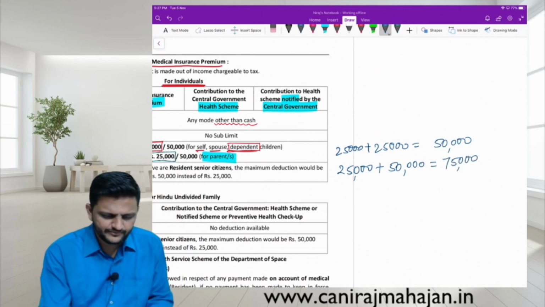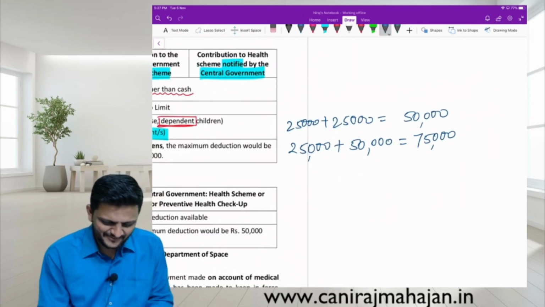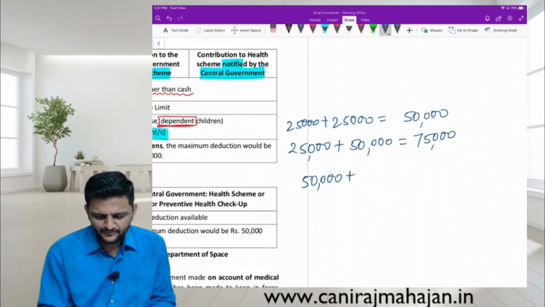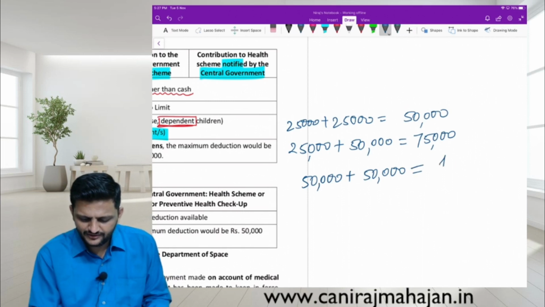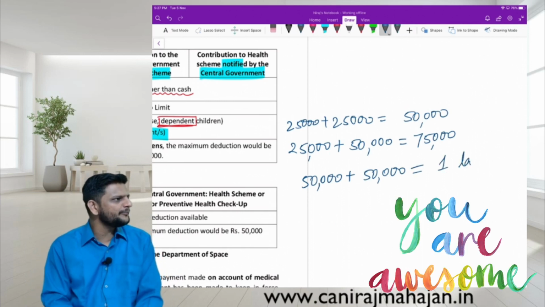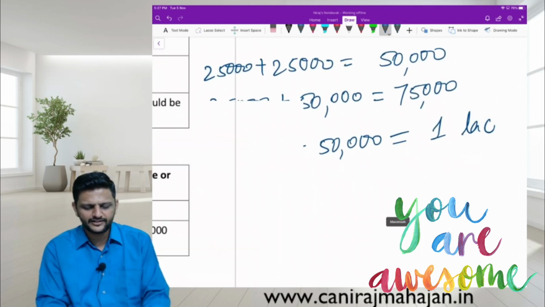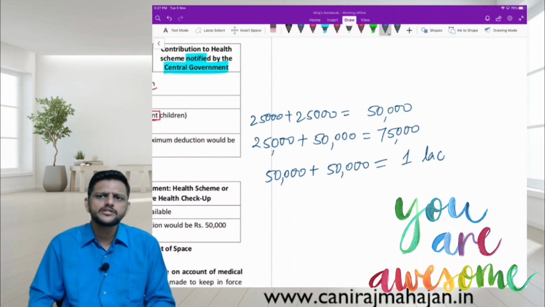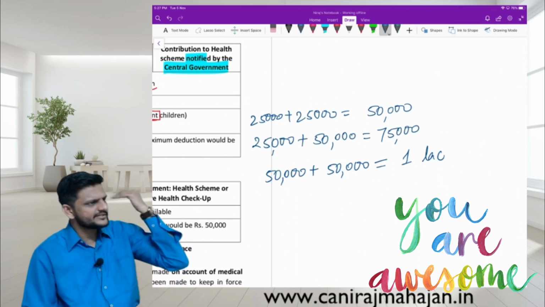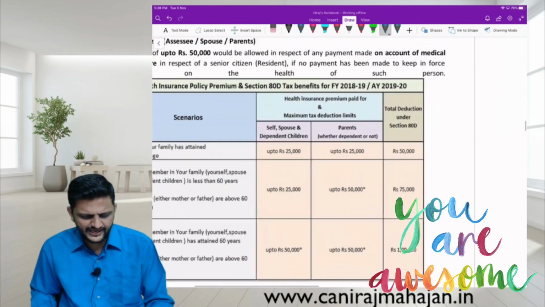After 50 years, you are a senior citizen and parents are super senior citizens. Correct or wrong? 80D deduction maximum 1 lakh. There was a time when the difference between parents and children was only 20 or 25 years. Or there may still be such a time, correct? So the assessee is 60 years old and parents are 80 or 85 years old, possible. So in both the cases, limits are 50 and 50. Understood or no?